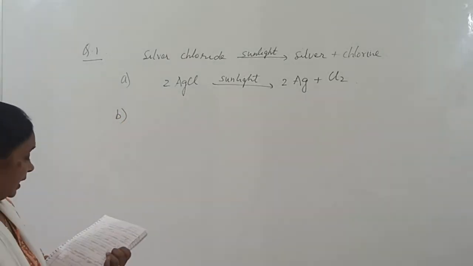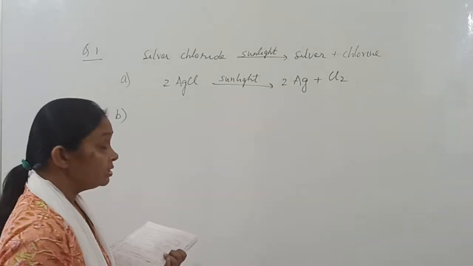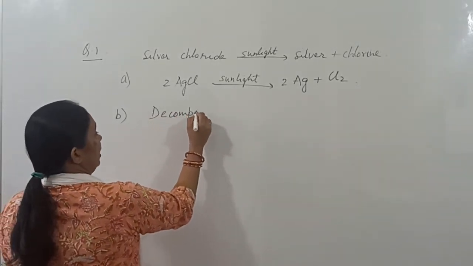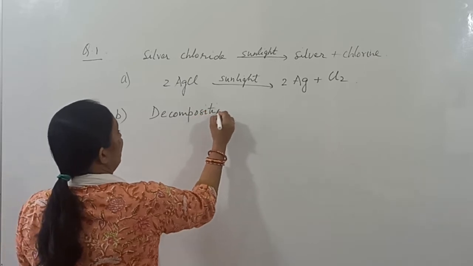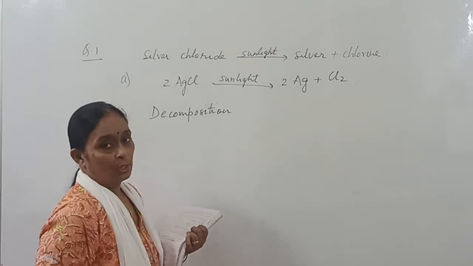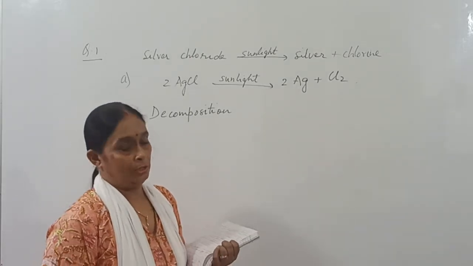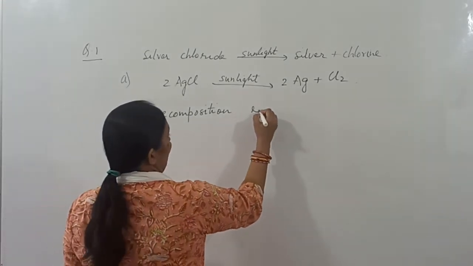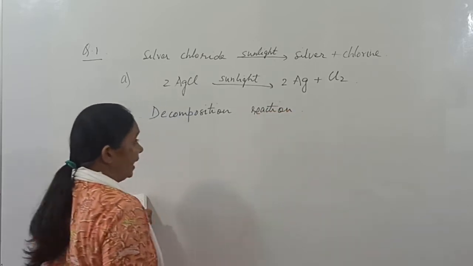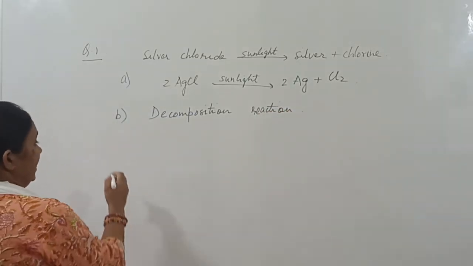The second part of the question asks what type of reaction it is. It is a decomposition reaction. You can specify that it is decomposition due to sunlight, so you can call it photochemical decomposition. So decomposition reaction is the answer for the second part. Decomposition is due to sunlight.